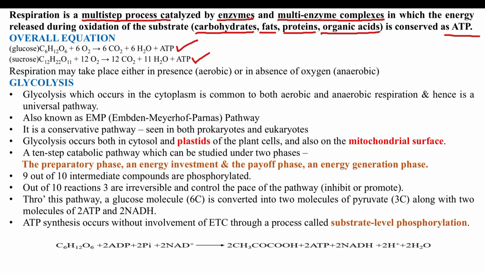Glycolysis occurs in the cytoplasm and is the common pathway for aerobes and anaerobes. It is therefore a universal pathway. It is also known as Embden-Meyerhof-Parnas pathway. It is a conservative pathway. It occurs beside cytoplasm in plastids and on mitochondrial surfaces.